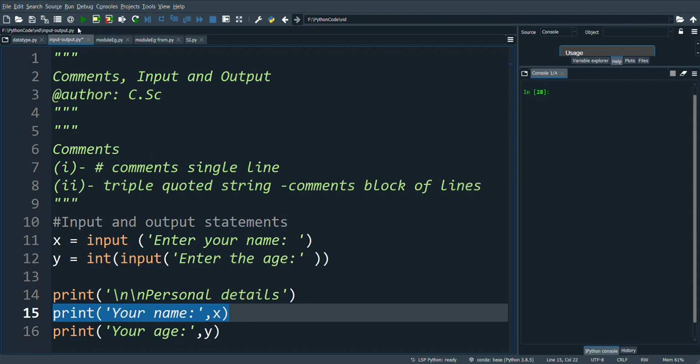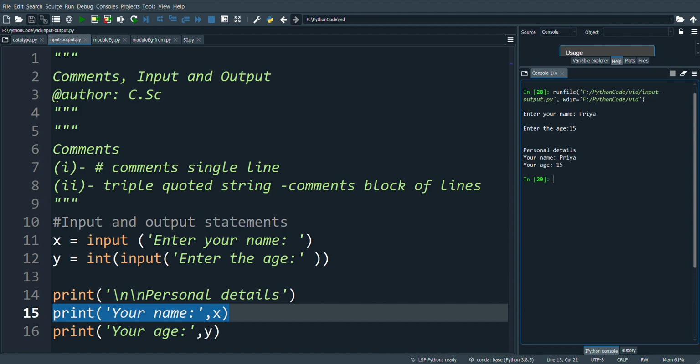Let's see the output. Enter your name. I enter Priya. Enter the age. I enter 15. The details are displayed. Personal details, your name Priya and your age 15. So this is a simple program to demonstrate comments, input and output in Python.